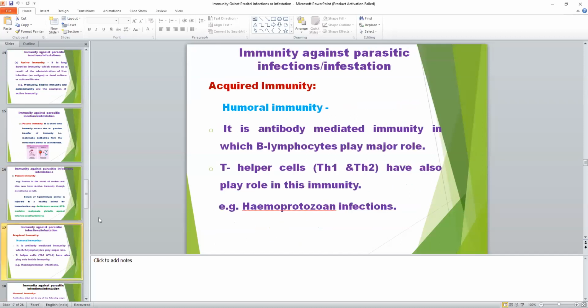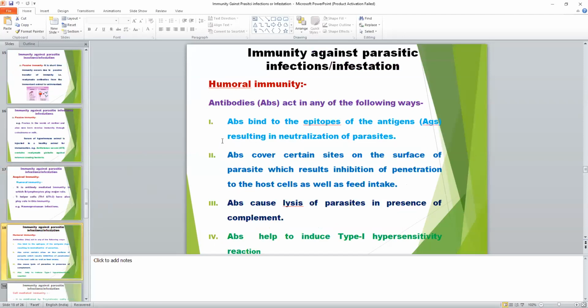Then acquired immunity is mediated by humoral immunity. Humoral immunity is antibody mediated immunity. Mainly B lymphocytes play an important role in humoral immunity, which is antibody mediated. Another cell, the T helper cell, is also involved. Mostly in hemoprotozoal infection humoral acquired immunity is found. Humoral acquired immunity is antibody mediated immunity, and acts by the following ways.